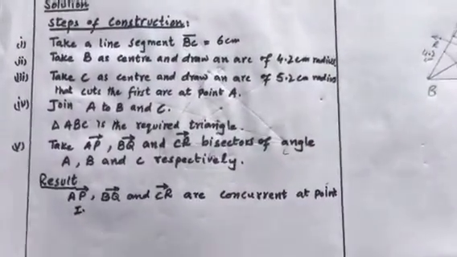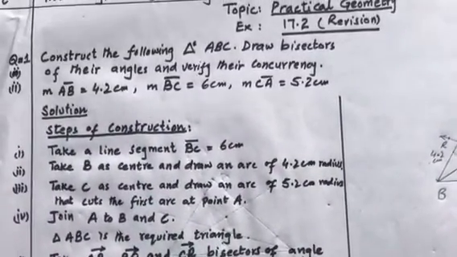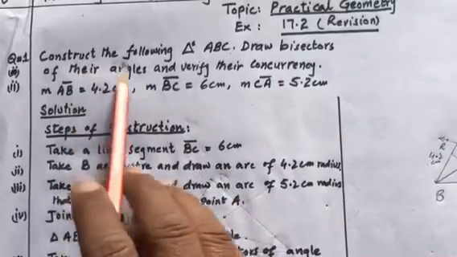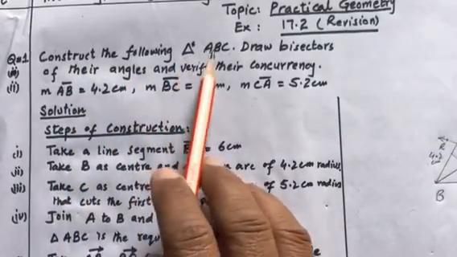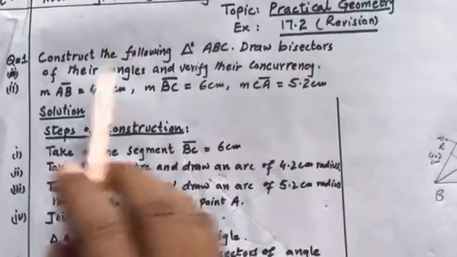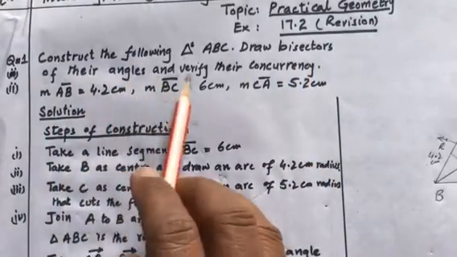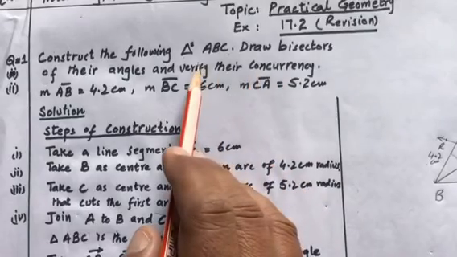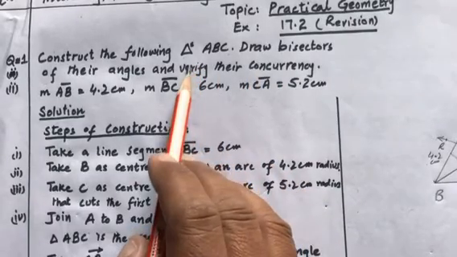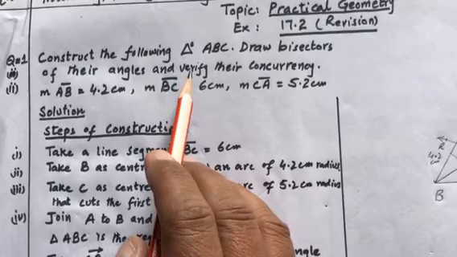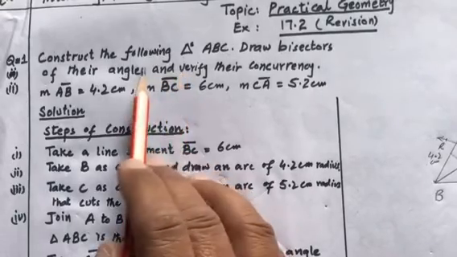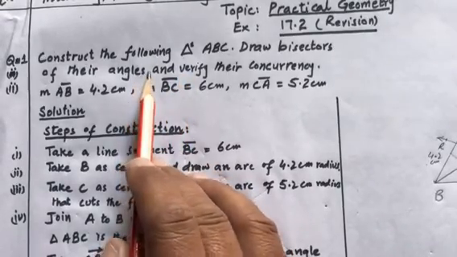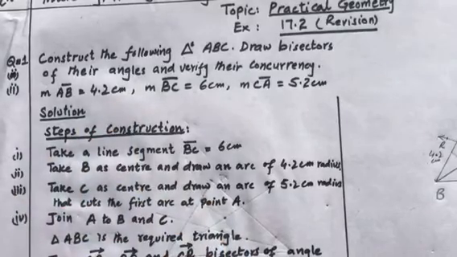The statement of question number 1 is: construct the following triangles ABC, draw the bisectors of their angles and verify their concurrency. So in this question, we will draw the bisectors of angles and verify the point of concurrency. A bisector of a line segment is a line which divides it into two equal parts.